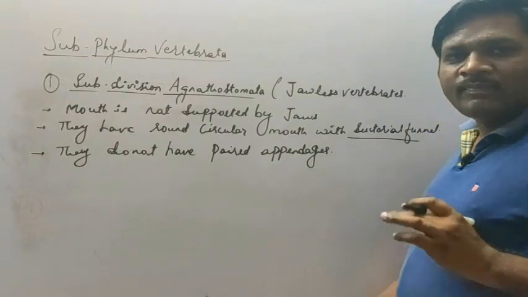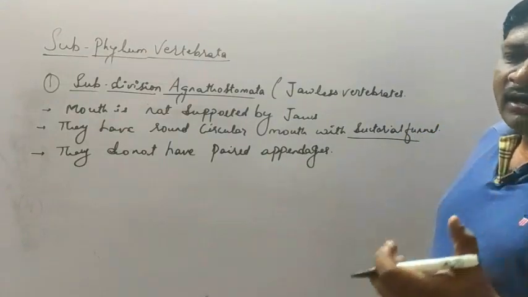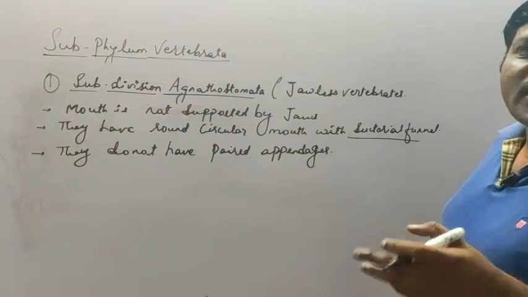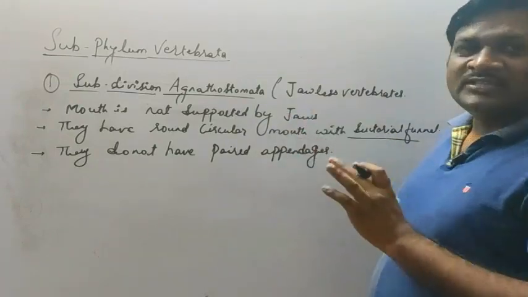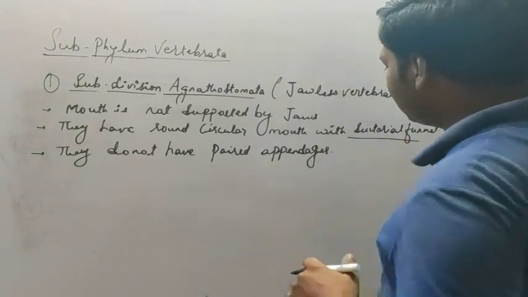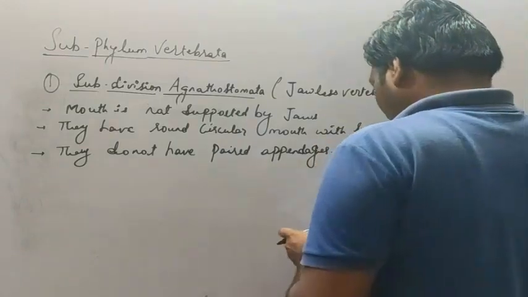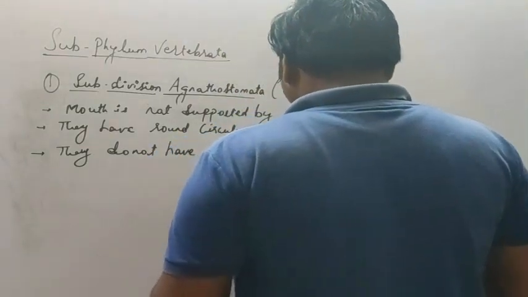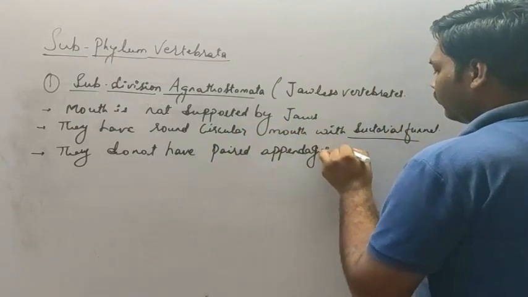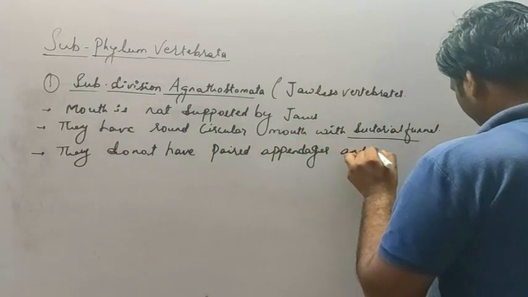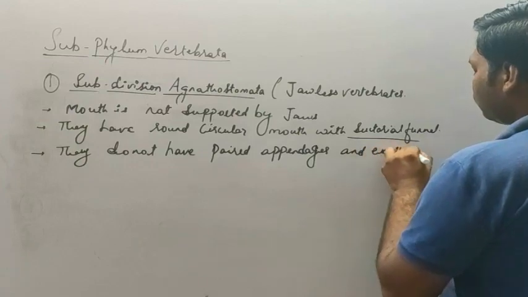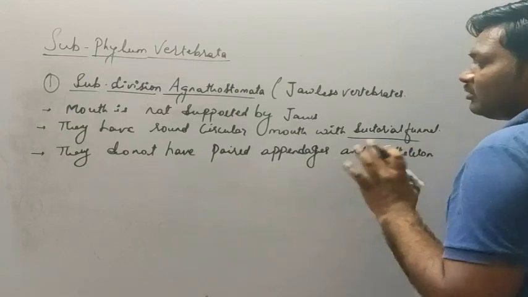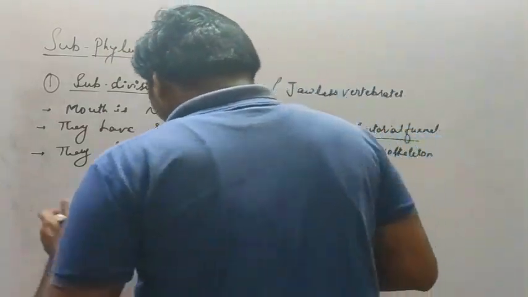They have a fish-like body, and the appendages used for locomotion are the fins, but here there are no paired fins present in these organisms. And no paired appendages and no exoskeleton. So these animals do not have an exoskeleton also.